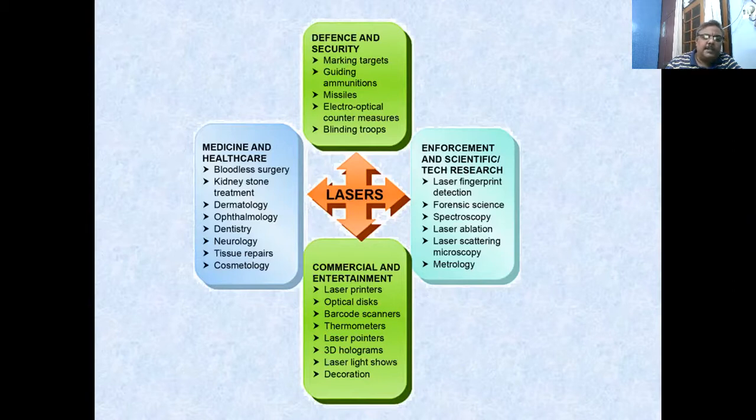Commercial and entertainment consists of laser printers that everybody uses, optical discs, barcode scanners, thermometers, laser pointers, 3D holograms, laser light shows, decoration. We will be having different subsequent lectures on applications to holography and to communication. By communication, we mean fiber optical communication. So I'll be planning different lectures for these specified applications.